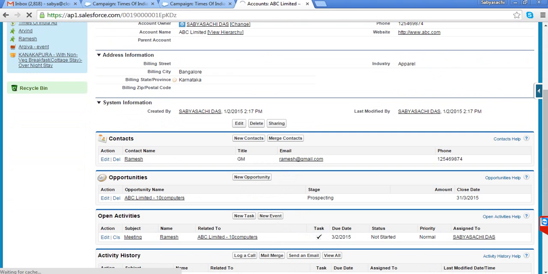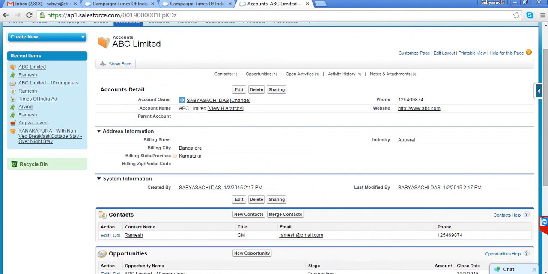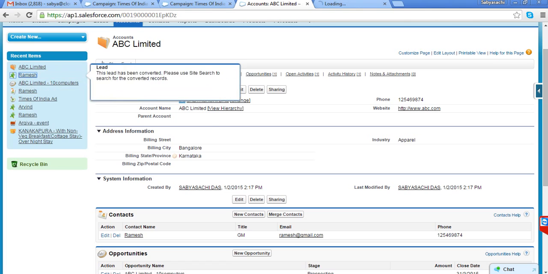And you can see an opportunity has been created, and once this lead is converted to account, contact and opportunity, the lead does not exist in the system anymore.